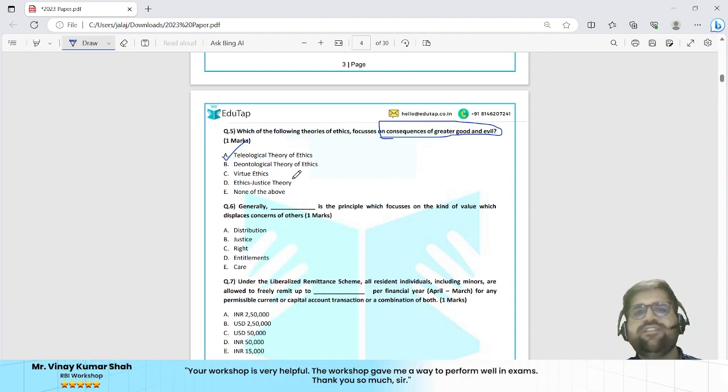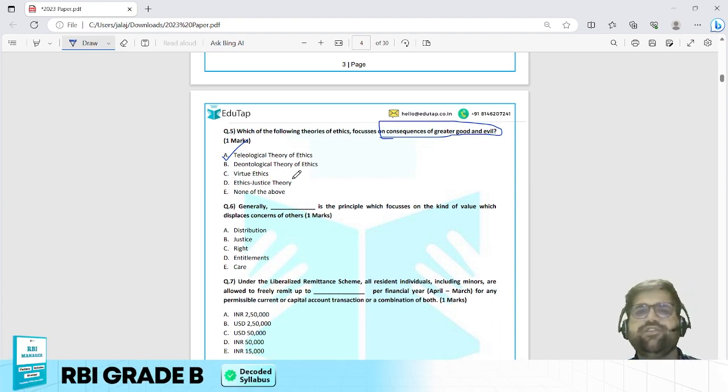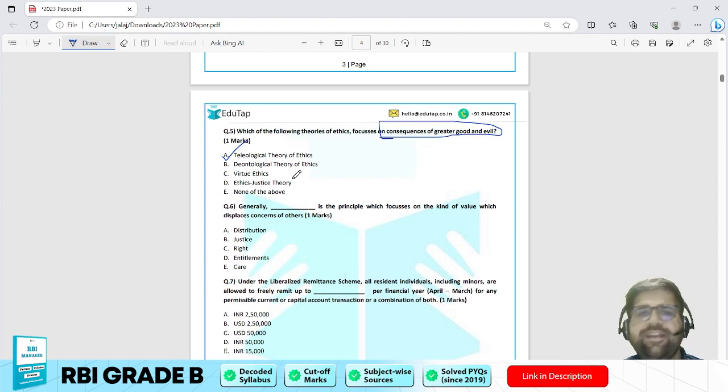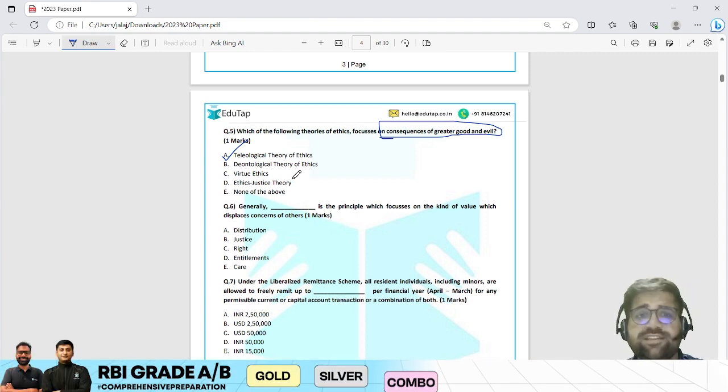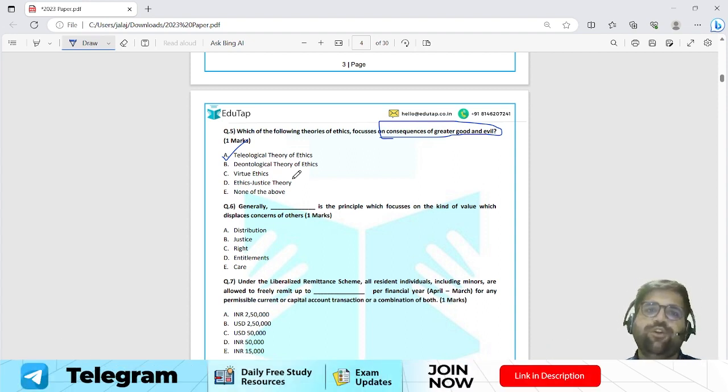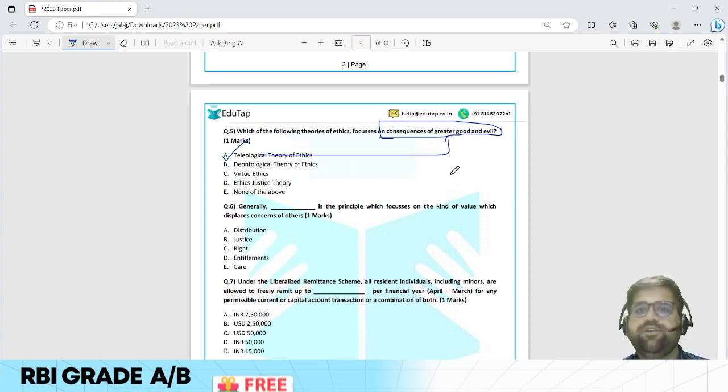Okay, so this is a very basic theory, and if you see, deontological ethics has to do with your duty, virtue ethics has to do with your professions, right? So this is again a very easy set of options which is given to you. Justice theory, like again, this is not mentioned in your syllabus as well, so do not do this. But teleological theory is the correct answer because it is related to the greater good and evil.